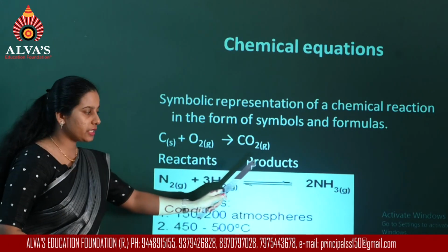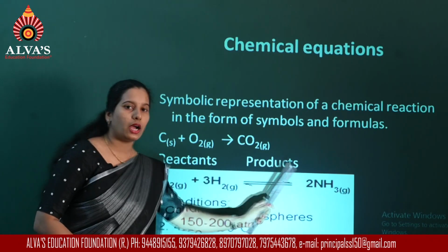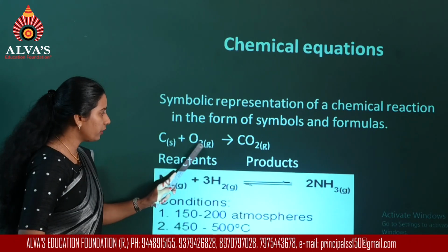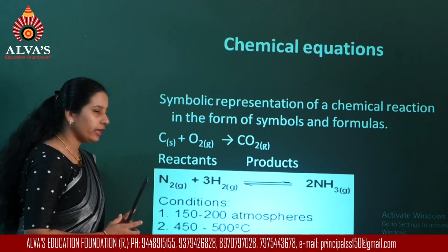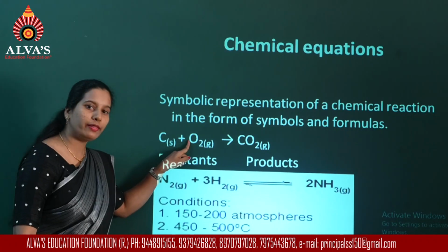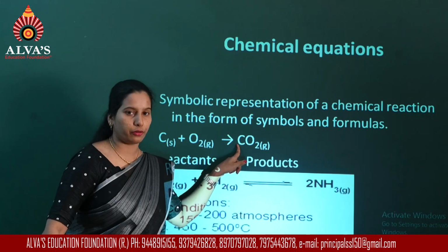The numbers written near the formulas here are called stoichiometric coefficients. So whatever we write here within the formula is a subscript, and if you are writing a number before the element on the left side, then it is a stoichiometric coefficient.